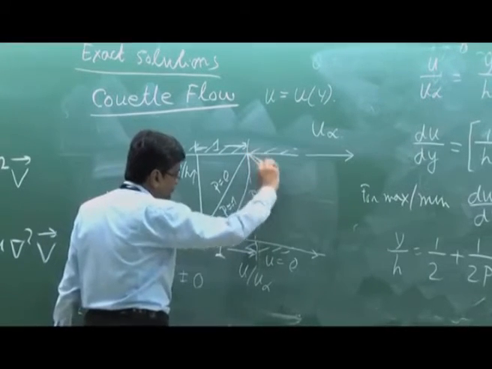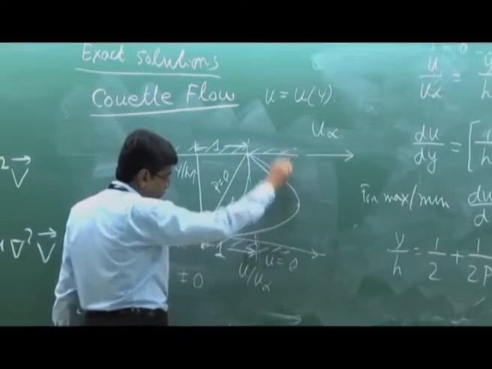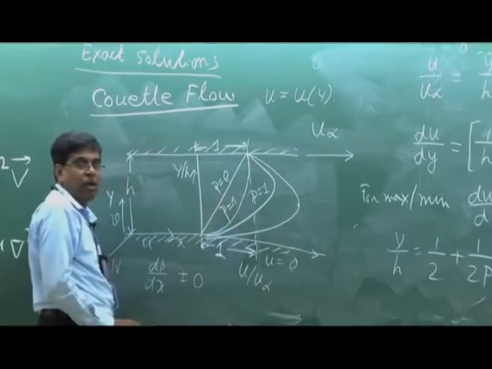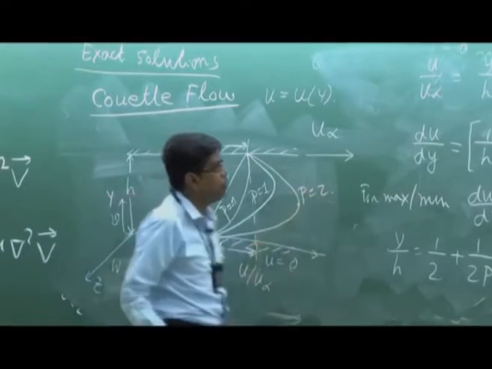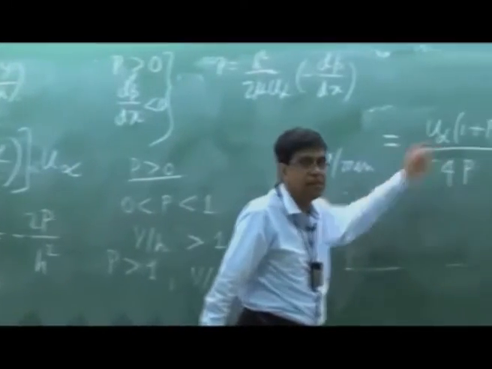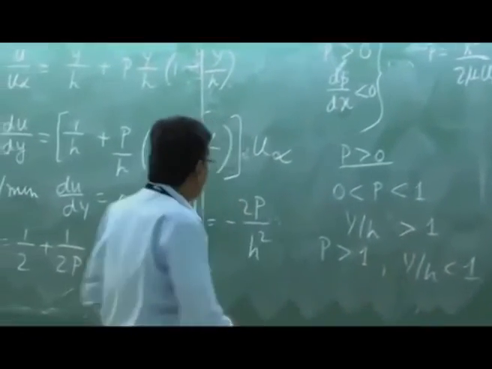And if you go on increasing P, you will see your maximum point will come close to the stationary plate, and the value of u max will increase. Clear? Okay.